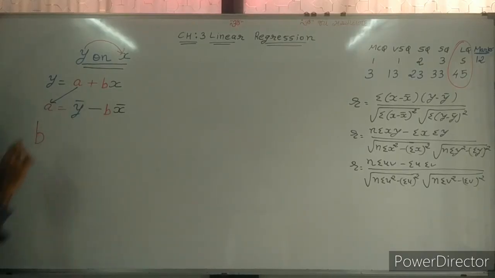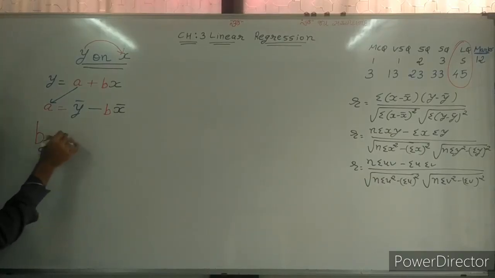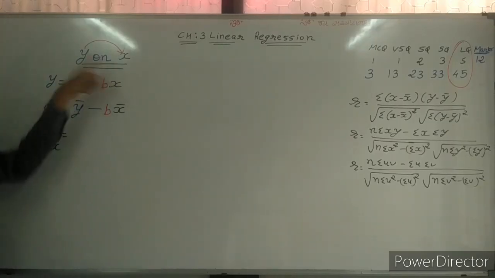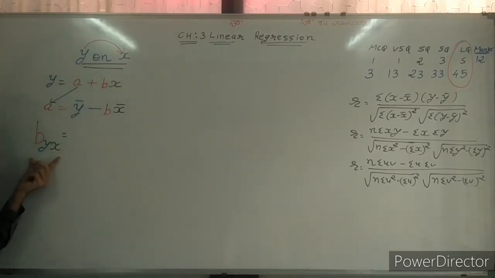So b, y depends on x, is given. So b is also b y x. Y depends on x, that's why b y x. Suppose x depends on y is there, then it is not in your syllabus. I am repeating again. But suppose b x y is there. So b y x, y depends on x.